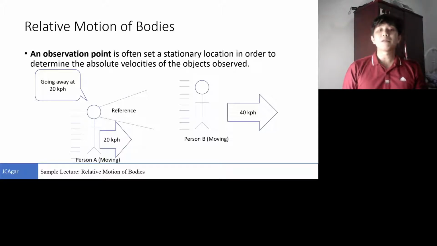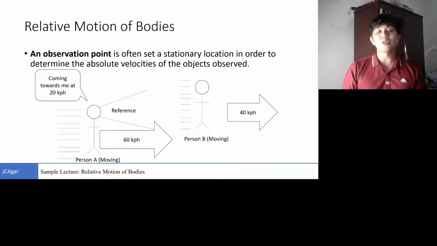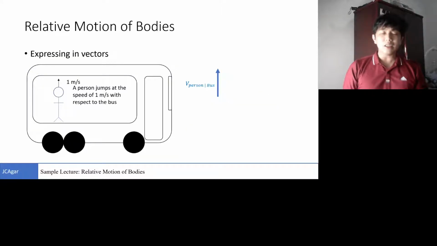away from him. And there are instances, for example, where person A is moving faster than person B. Then, from person A's perspective, person B is moving towards him at 20 kilometers per hour. So, there's an inkling about the math, which is further discussed by Newton in his laws of motion and his applications of vector operations in describing motion in general.